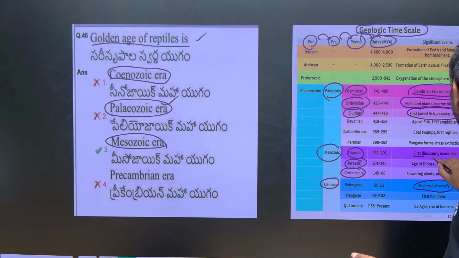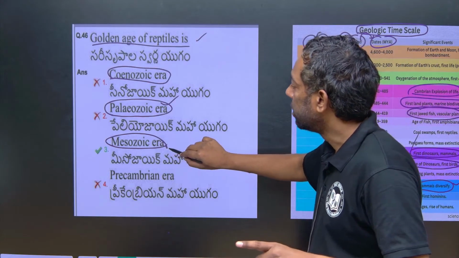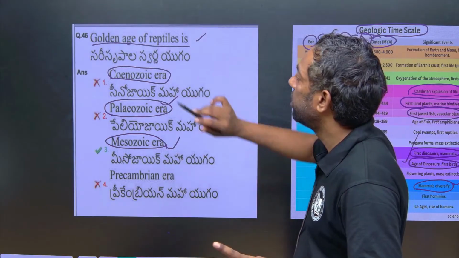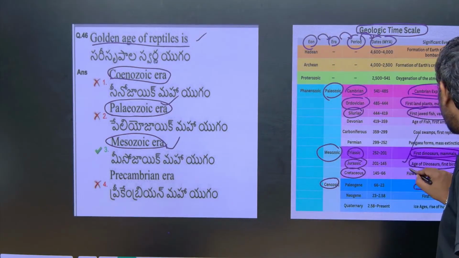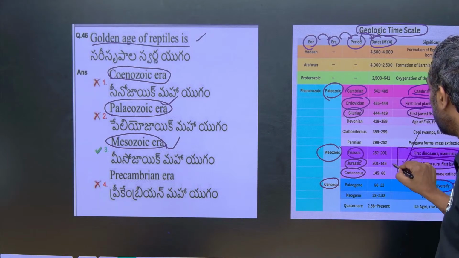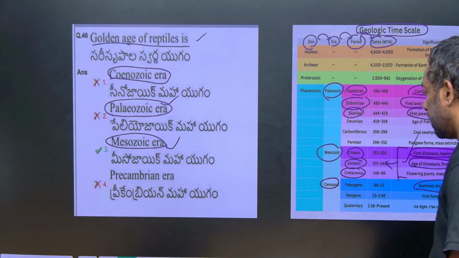The Triassic period has dinosaurs and mammals. Dinosaurs are nothing but reptiles. The age of dinosaurs means the Mesozoic era is the age of reptiles. They developed reptiles. These are the three periods: Triassic, Jurassic and Cretaceous.